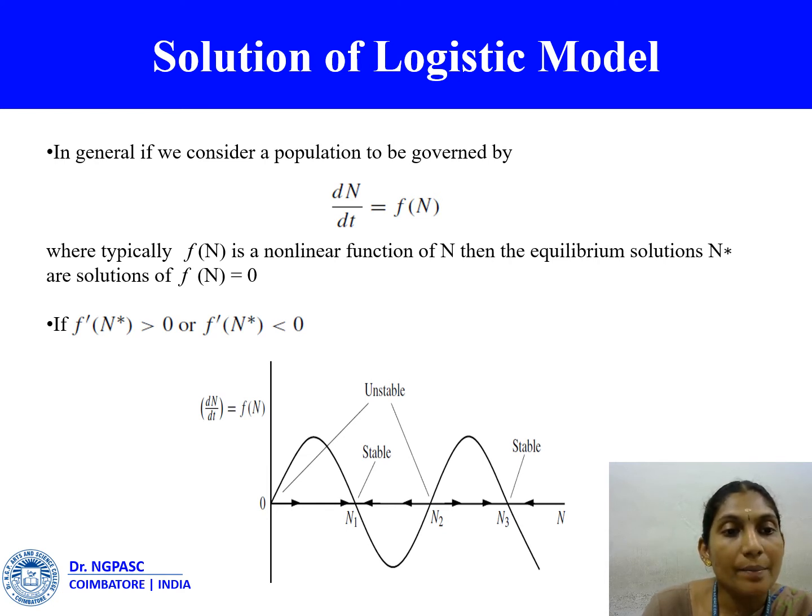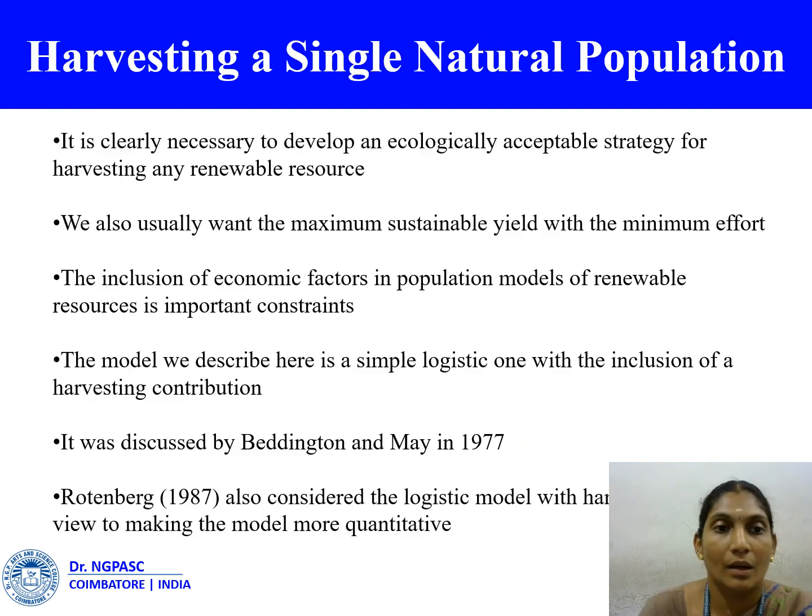Such a steady state may, however, be unstable to finite disturbances. This figure shows the population dynamic model dn by dt equal to f of n with several steady states. The gradient f dash of n at the steady state, that is, where f of n is equal to 0, determines the linear stability. Next, harvesting a simple natural population.